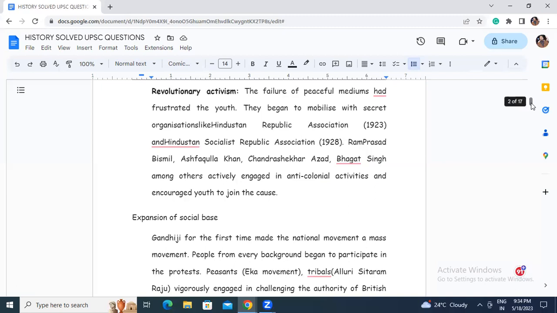Ram Prasad Bismil, Asfaqullah Khan, Chandrasekhar Azad, Bhagat Singh, among others, actively engaged in anti-colonial activities and encouraged the youth to join the cause.